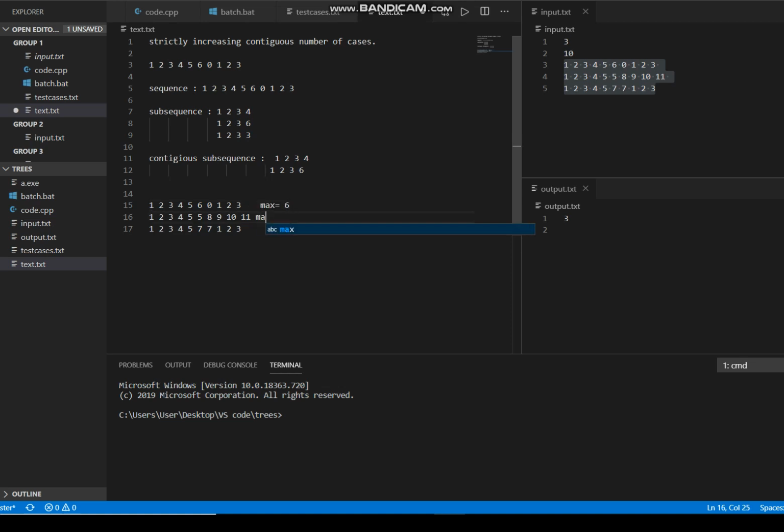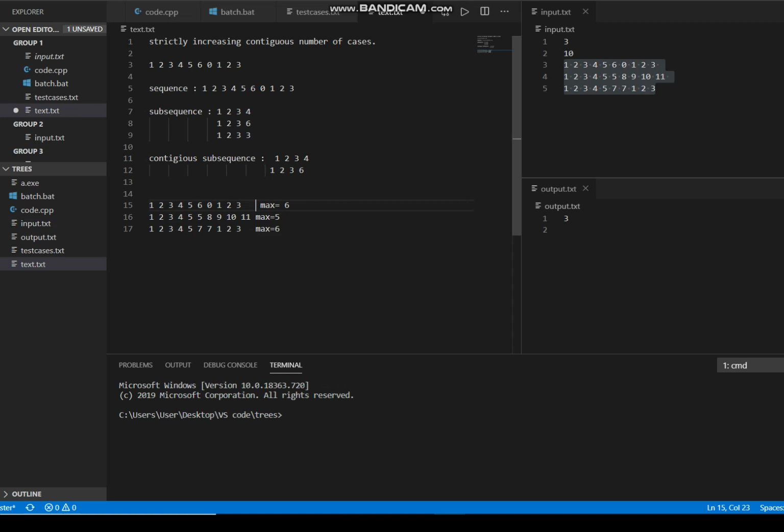From the second we got 1 2 3 4 5, which is the maximum, so it is 5. And the third one, we got a maximum of length 6. I am speaking about the length. Now 1 2 3 4 5 and the 7th is also an increasing sequence. So we got the maximum lengths of these three sequences as 5, 6, 5 and again 6.